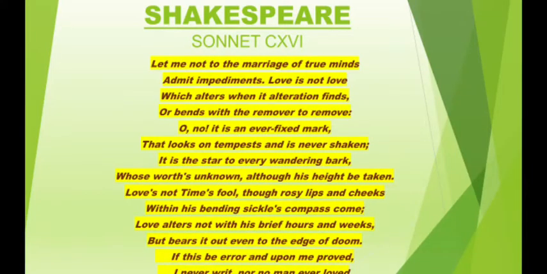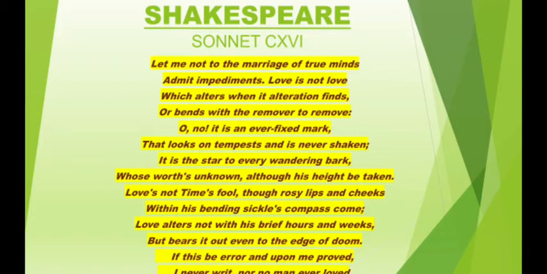The poem is also on your screen. I am going to read it for you. Let me not to the marriage of true minds admit impediments. Love is not love, which alters when it alteration finds, or bends with the remover to remove. Oh no, it is an ever fixed mark that looks on tempests and is never shaken.